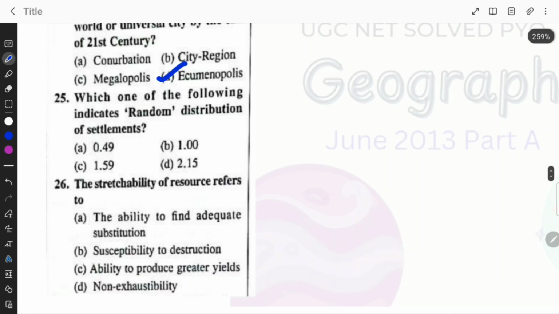Which one of the following indicates random distribution of settlement? 0.49 or 1, 1.59 or 2.15. So option B is the right answer here.